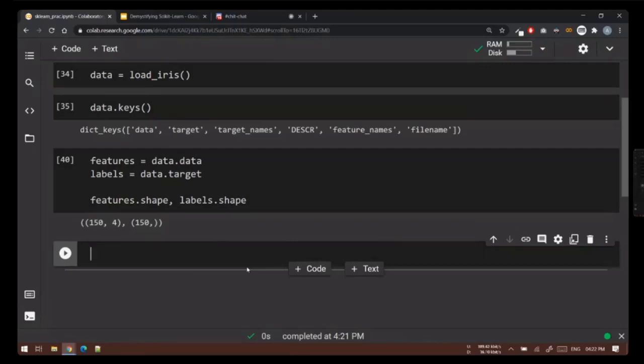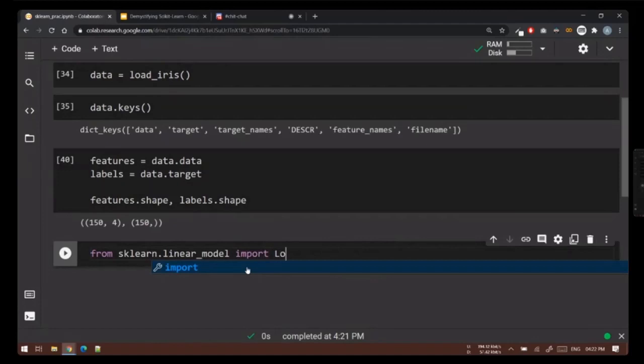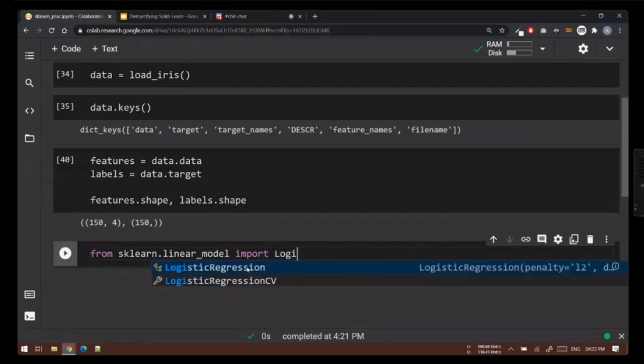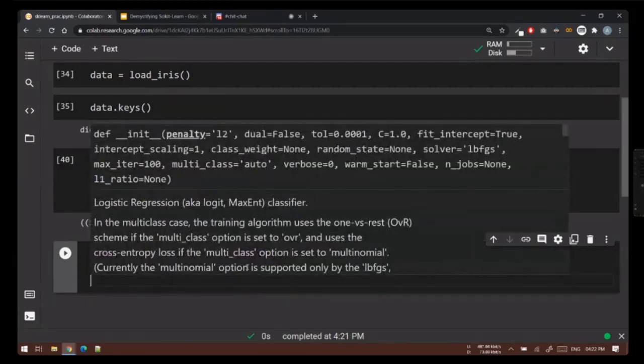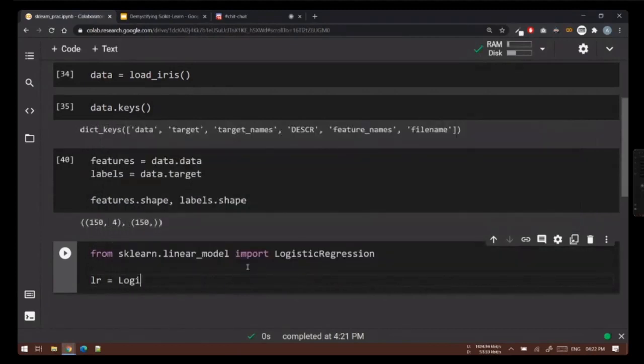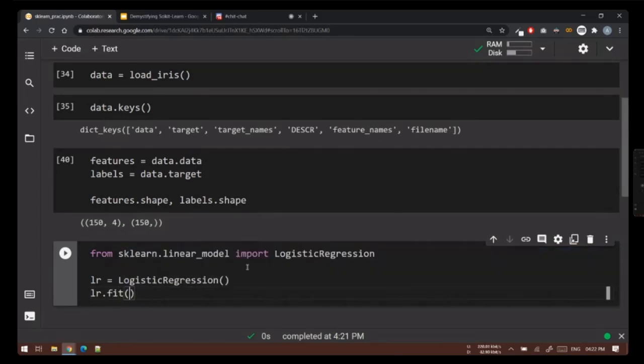Once we have our data, we can simply import a model from scikit-learn. I'll import a linear model, and I know it's a classification problem, so I'll import logistic regression. Then I'll say LR is equal to logistic regression, and then LR dot fit, and I'll pass all my features and then all my labels.